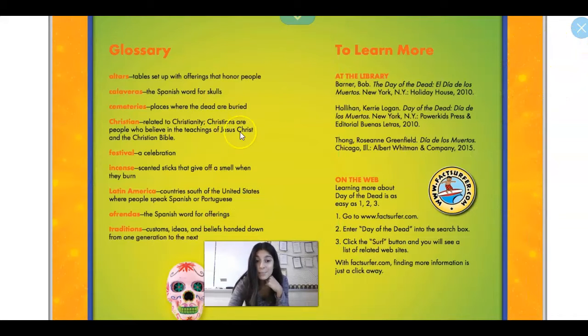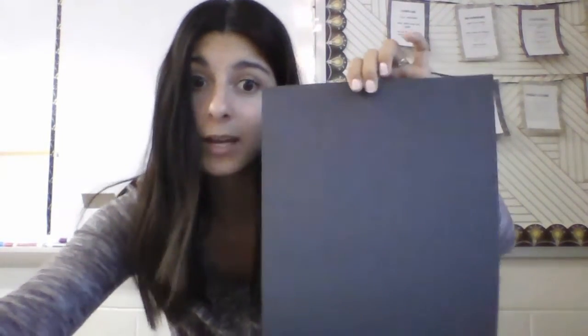And so today, inspired by the Day of the Dead, because there's a lot of skeletons and bones and stuff like that, and Halloween is this weekend, I thought we could do a skeleton of our own, and that is what we are going to be doing today. We're going to make our own skeletons, and all you need is a piece of paper. I have a black piece of paper so it stands out more, but if you don't have a black piece of paper, that's okay too.